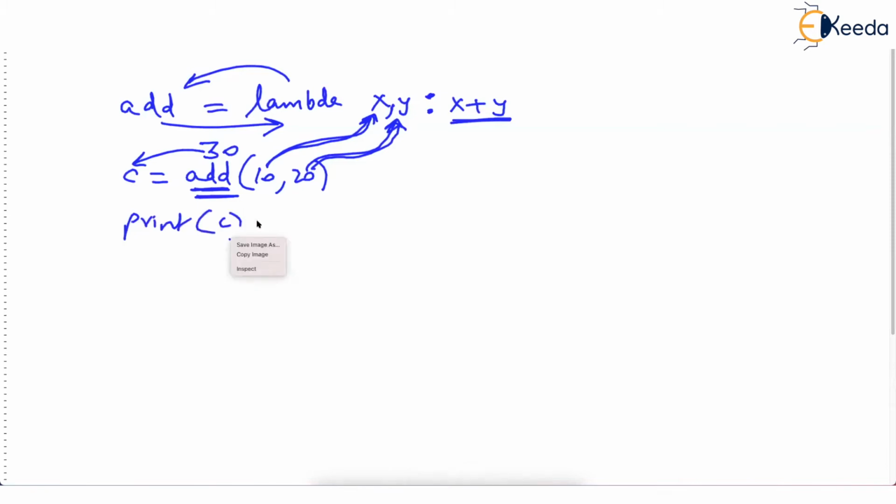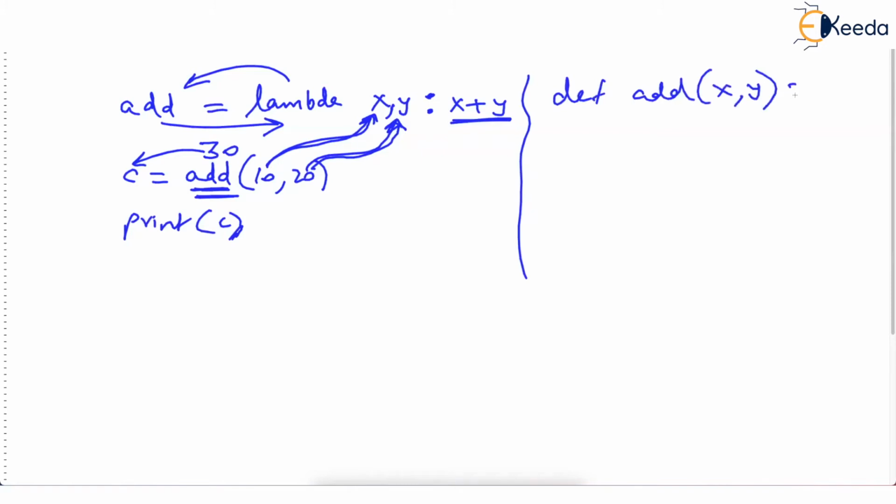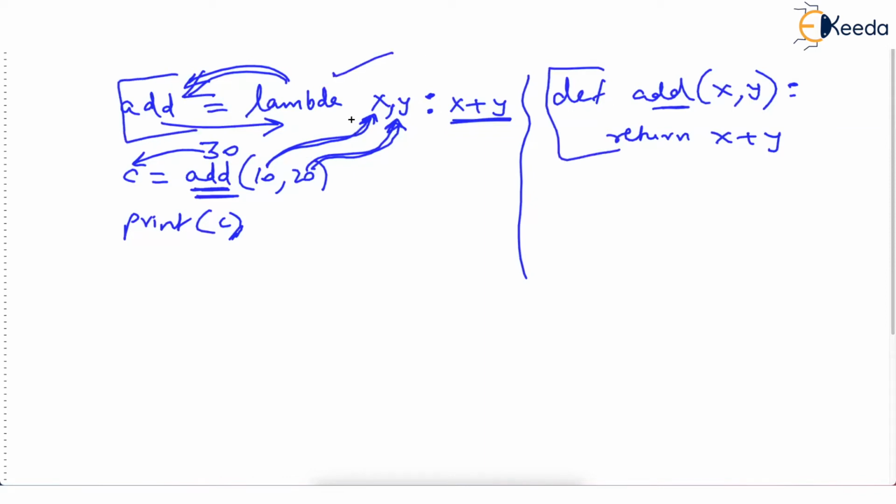But coming to the same point which I was telling, if you wanted to give some name, then even this would have been better: def add(x, y), a two-parameter function, and then return x plus y. Anyway, we are giving a name here. But I hope that question is still unanswered. What's the use of lambda, isn't it? If this and this look quite similar, then where is the unnamed function? Anyway, we are assigning the name.